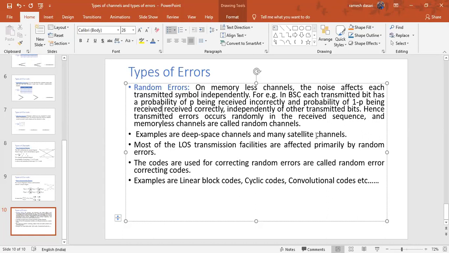Actually, two types of errors: random errors and burst errors. Here, random errors are completed. So they are the random errors, and this is the information about the random error. And next one is about the burst errors. With this, I want to stop this. Clear about this up to now? Any doubts? Tomorrow I will complete the types of errors and error control strategies also. What strategies are available in order to control the errors? Simple. Actually within 10 minutes it will complete.